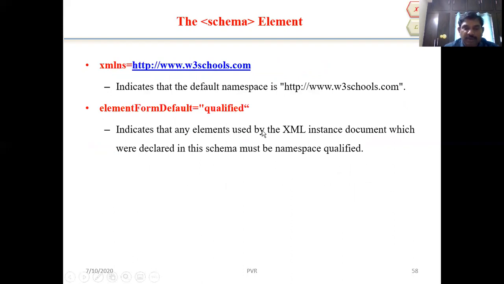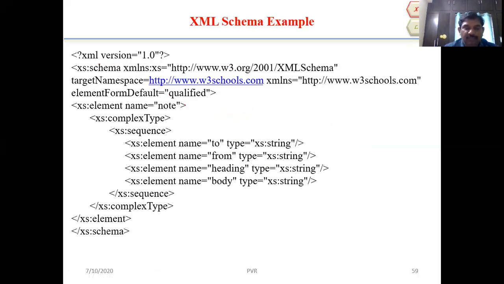The elementFormDefault attribute indicates that elements used by the XML instance document which were declared in the schema must be namespace qualified. Here, how can we write this XML schema example? Less than xml version equal to "1.0" and question mark greater than. This is called the prologue version.